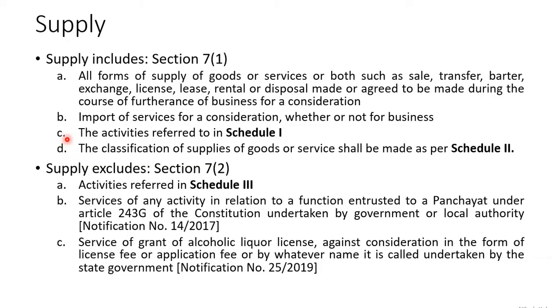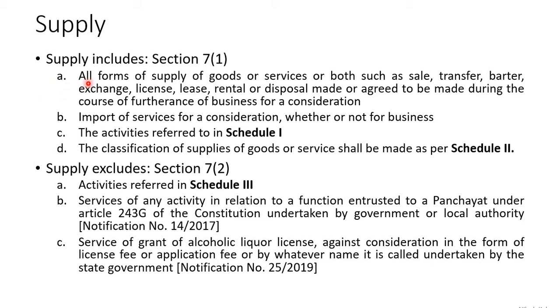Supply is defined under section 7 of the CGST Act. Subsection 1 says that all forms of supply of goods or services or both, such as sale, transfer, barter, exchange, license, lease, rental or disposal made or agreed to be made during the course or furtherance of business for a consideration. Now the first part is really very important, and it is very broad.